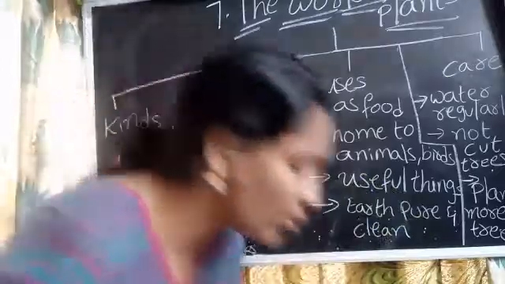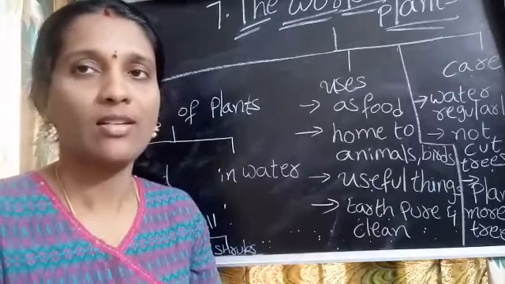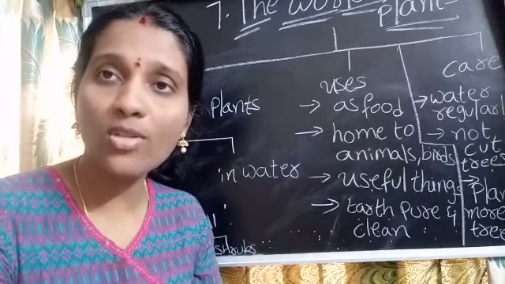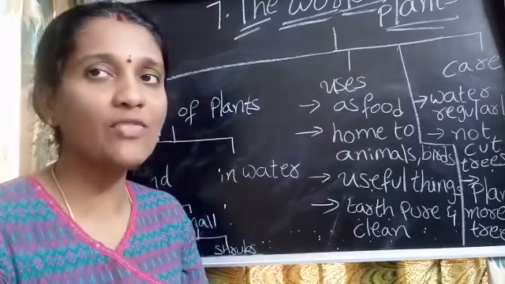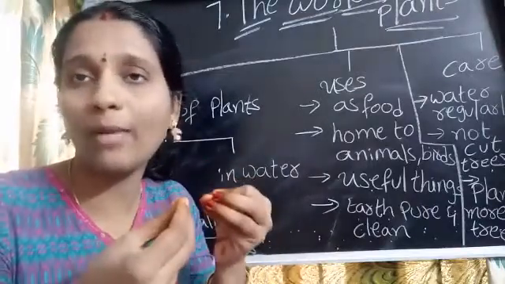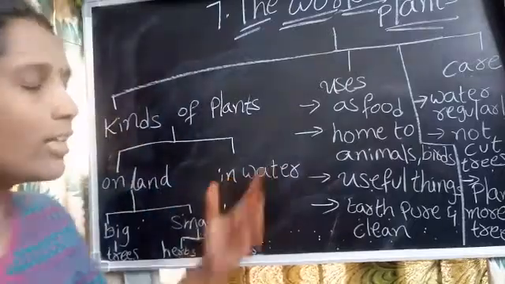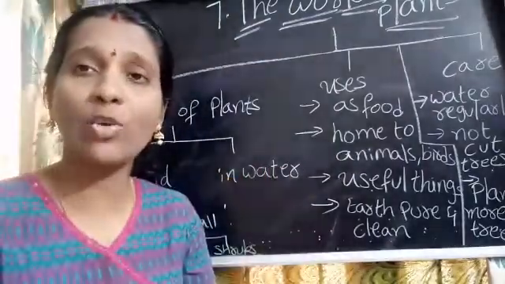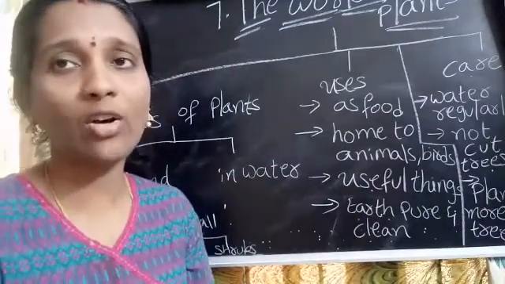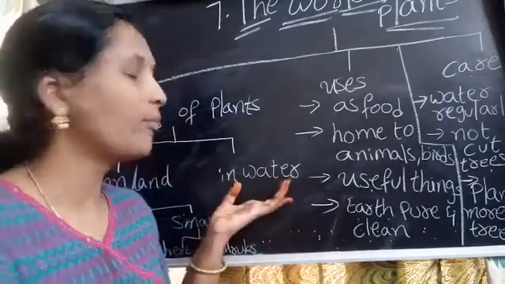Then coming to shrubs. Shrubs are the ones which have woody stems. Hibiscus, rose, and jasmine are some examples of shrubs. They are not soft; they are a little bit strong when compared to herbs. And we also have plants which grow in water, like lotus and water lily. Water lily also looks just like lotus.